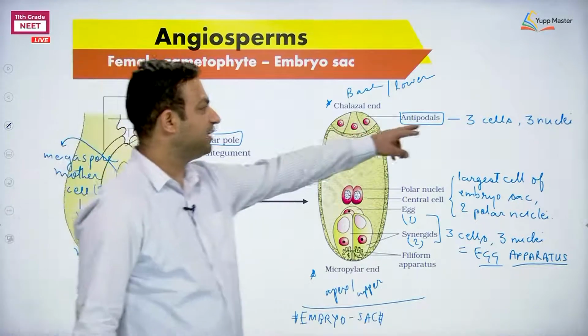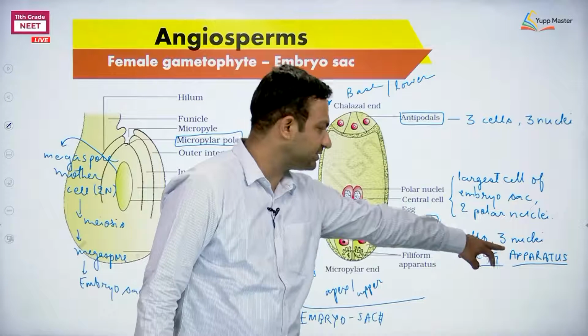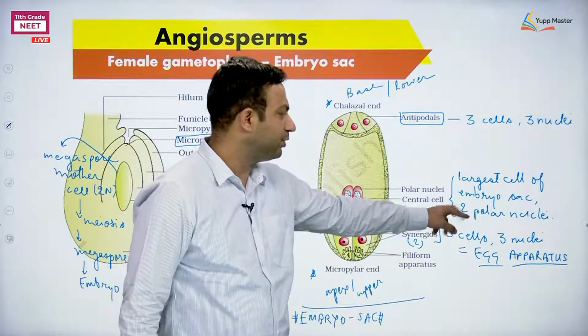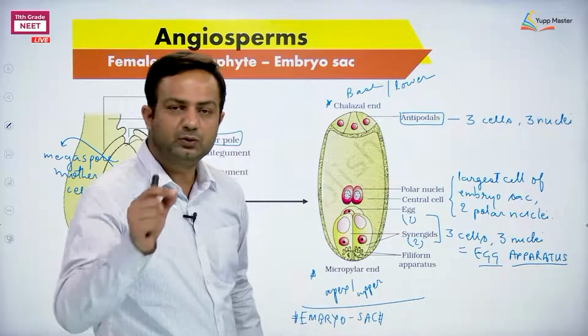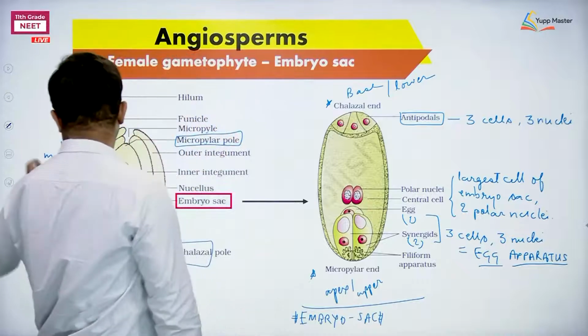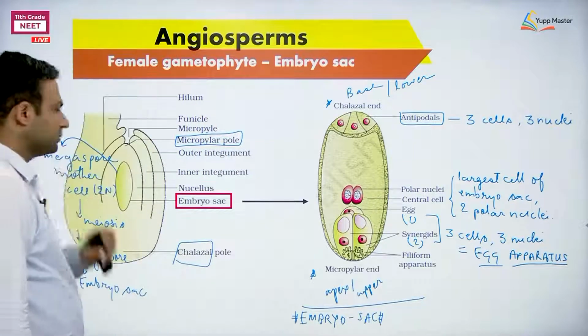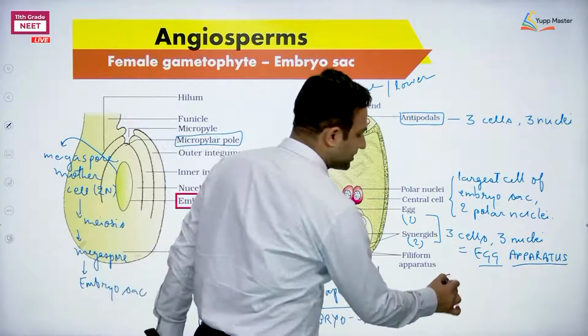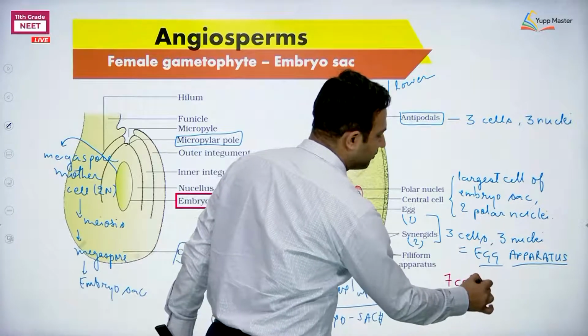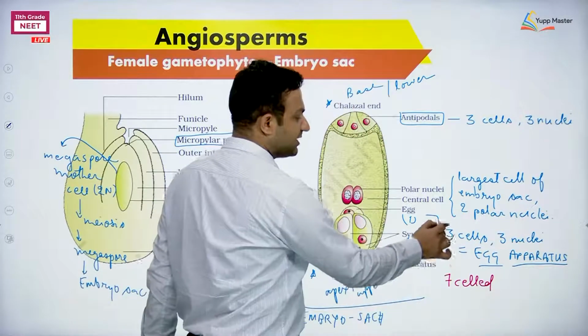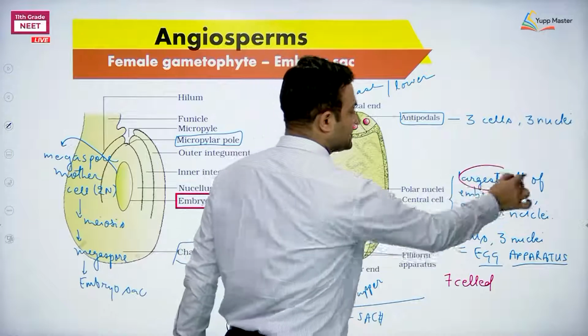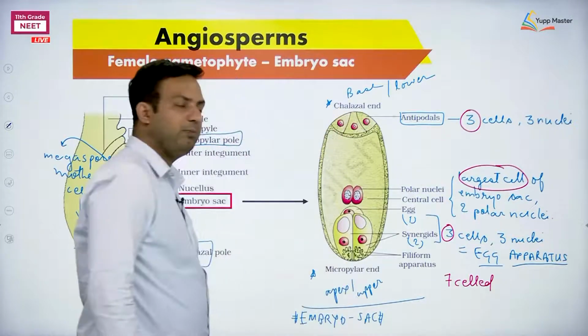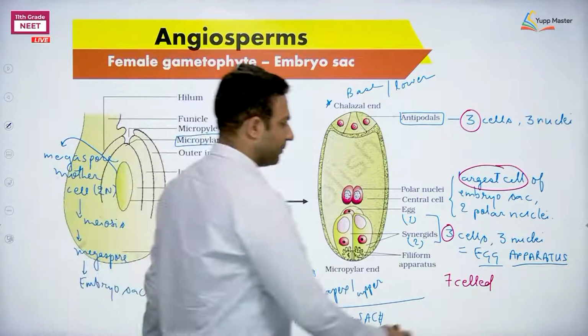So when we compare 3 cells, 3 nuclei on this side, 2 polar nuclei, 1 cell, and 3 cells, 3 nuclei on the other side, the numbers will be like this. This structure appears to be 7 celled. Count it please. 3 cells, 1 cell, 3 cells. How many in total? 7.